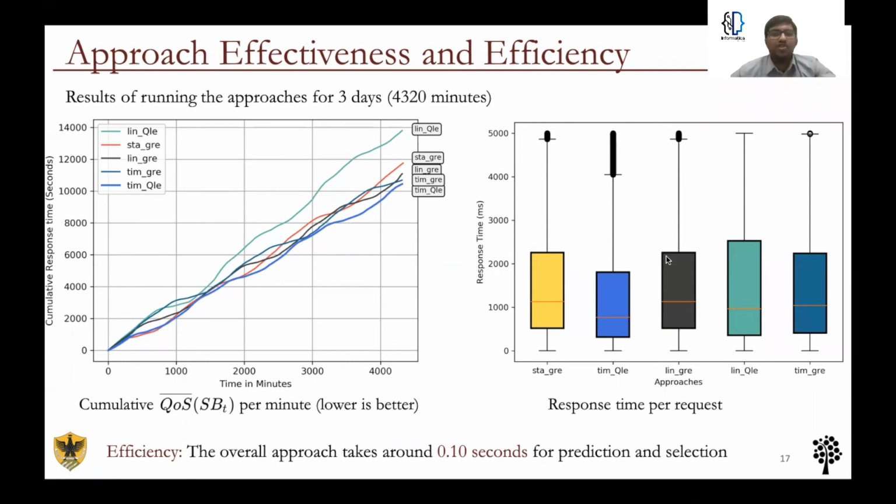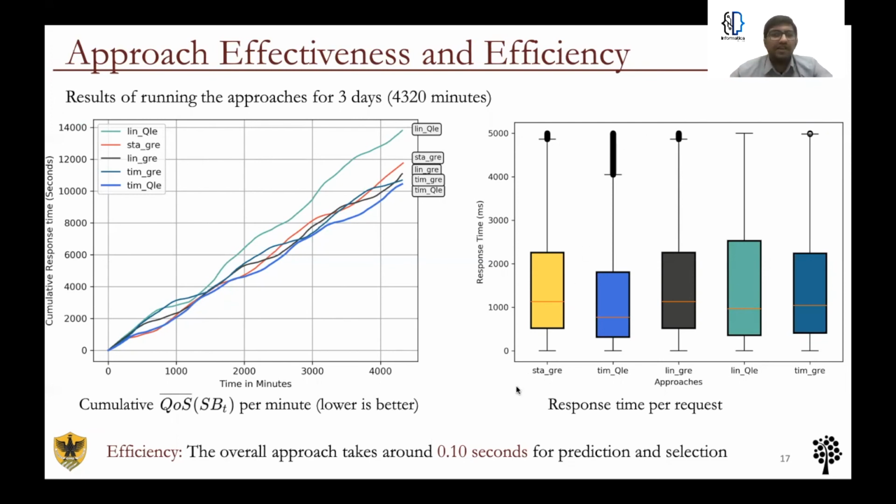The second graph shows the average response time perceived by the client. Here also we see that our approach is able to provide a lesser average response time compared to other approaches. In fact, about 20% better than the naive baseline. We can also see that there are higher outliers in our approach. This is due to the initial phase of Q-learning, which leads to incorrect selections.